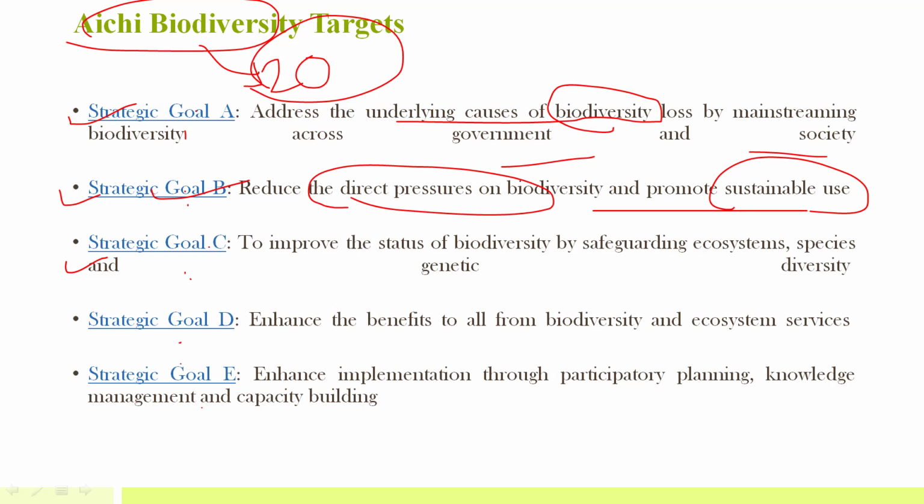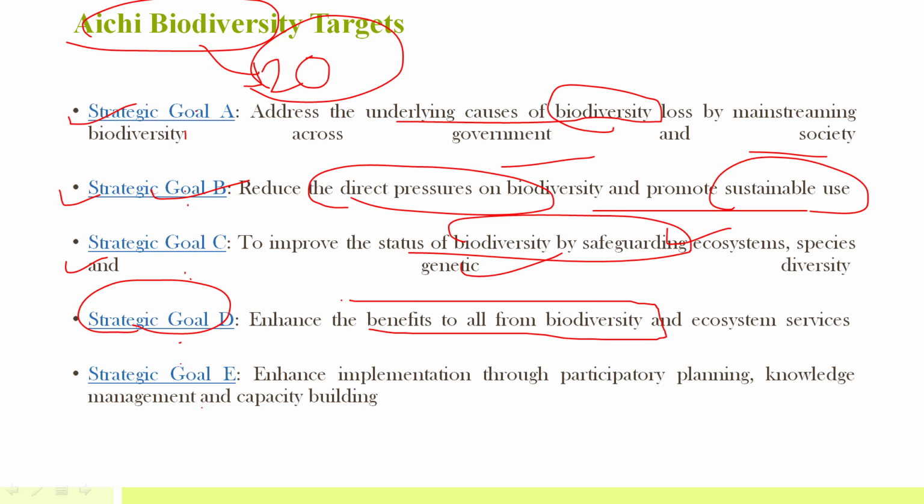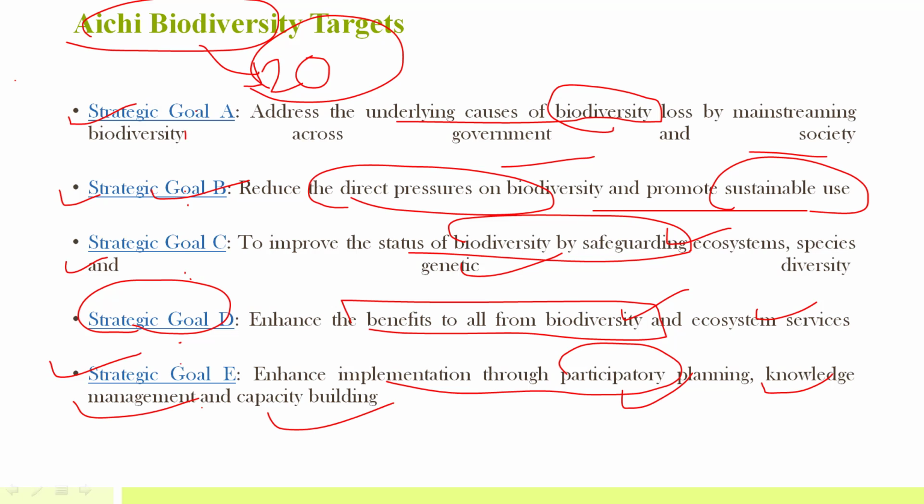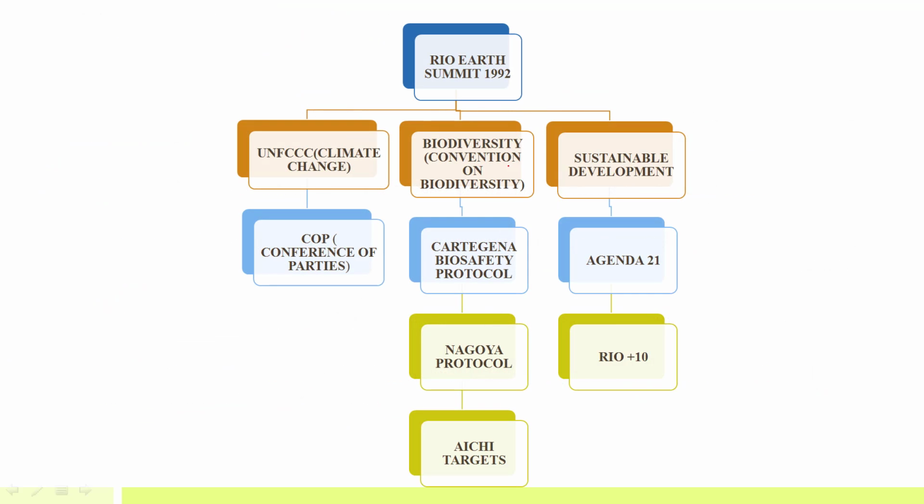In strategic goal C, improve the status of biodiversity by safeguarding ecosystems, species and genetic diversity. In strategic goal D, enhance the benefits to all from biodiversity and ecosystem services. And in strategic goal E, enhance implementation through participatory planning, knowledge management and capacity building. So these are the 5 goals, and in total there are 20 Aichi biodiversity targets.